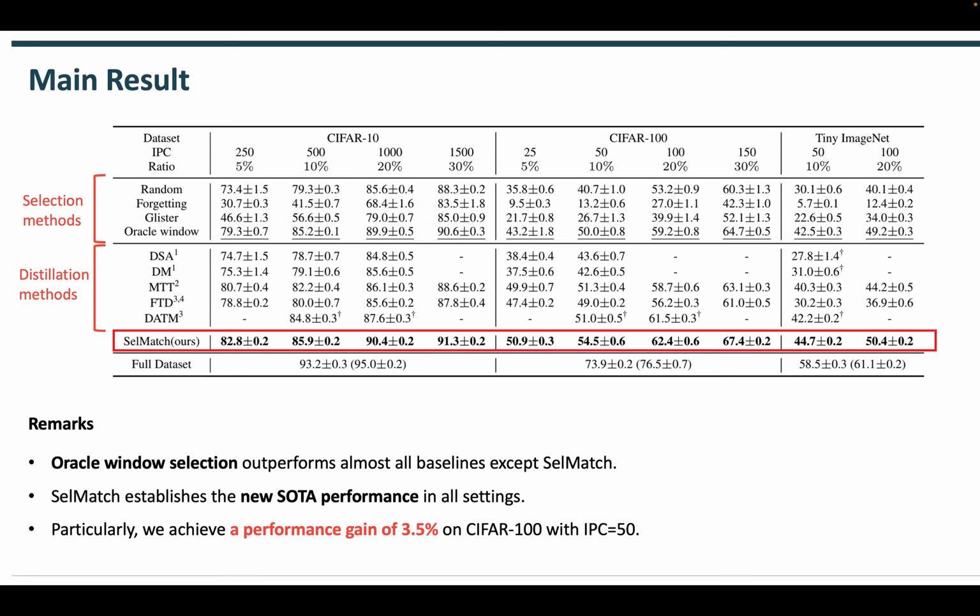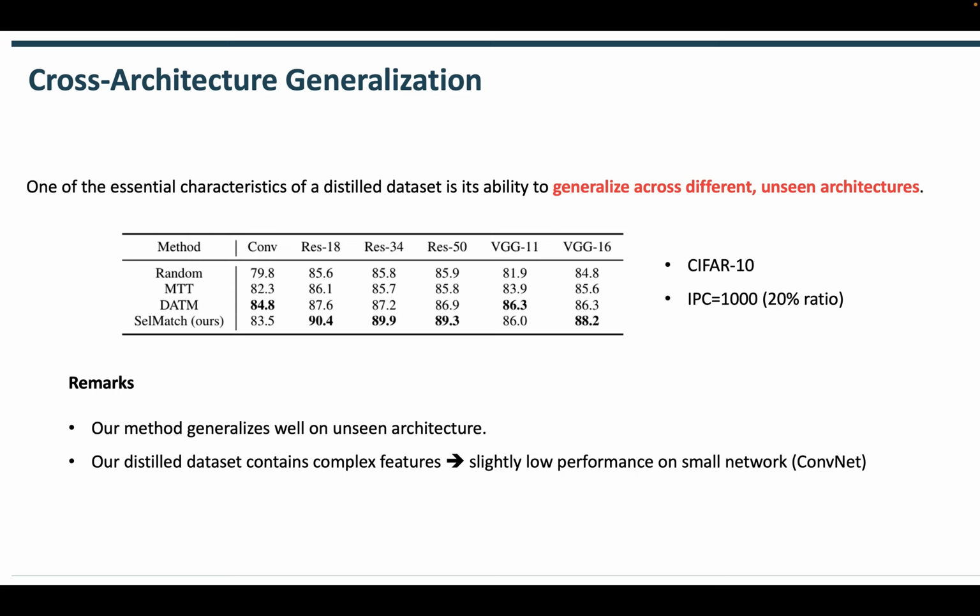By doing this, SelMatch established the new state-of-the-art performance in all settings with remarkable performance gain. Also, we conducted cross-architecture generalization experiment and observed that SelMatch generalized well on unseen architecture. Our method shows slightly low performance on small network like ConvNet, but this is because our distilled dataset contains more complex patterns.